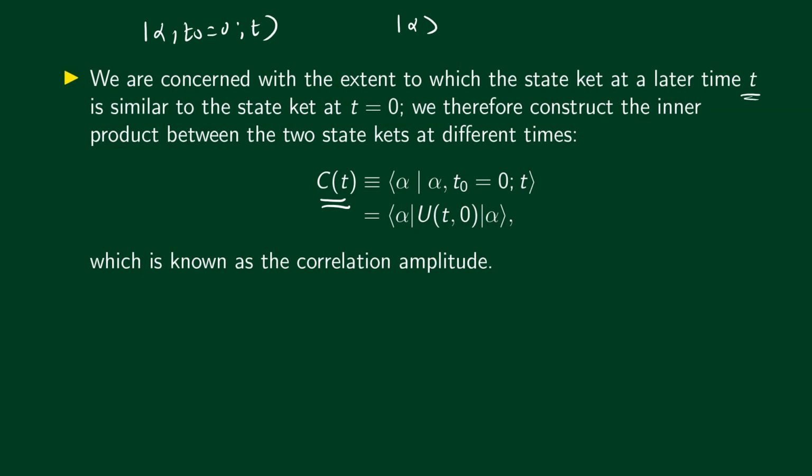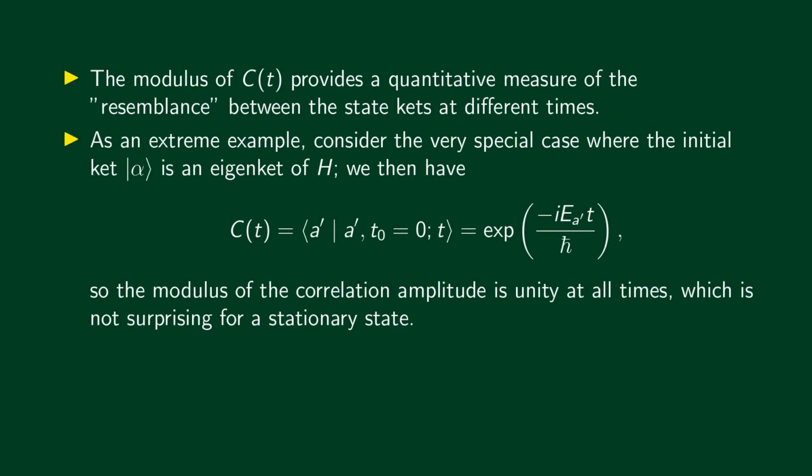Since the state at a time t can be related to the initial state by the action of this unitary time evolution operator, we can write the correlation amplitude as bra alpha, U of t, 0, ket alpha.